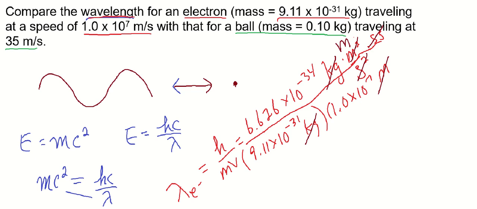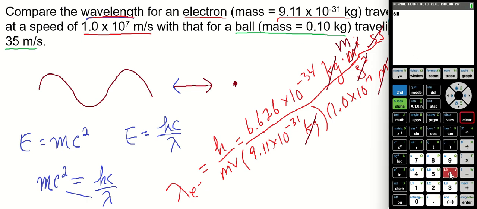All right, let's just punch these numbers in. 6.626 times 10 to the negative 34 divided by 9.11 times 10 to the negative 31 divided by 1 times 10 to the 7.